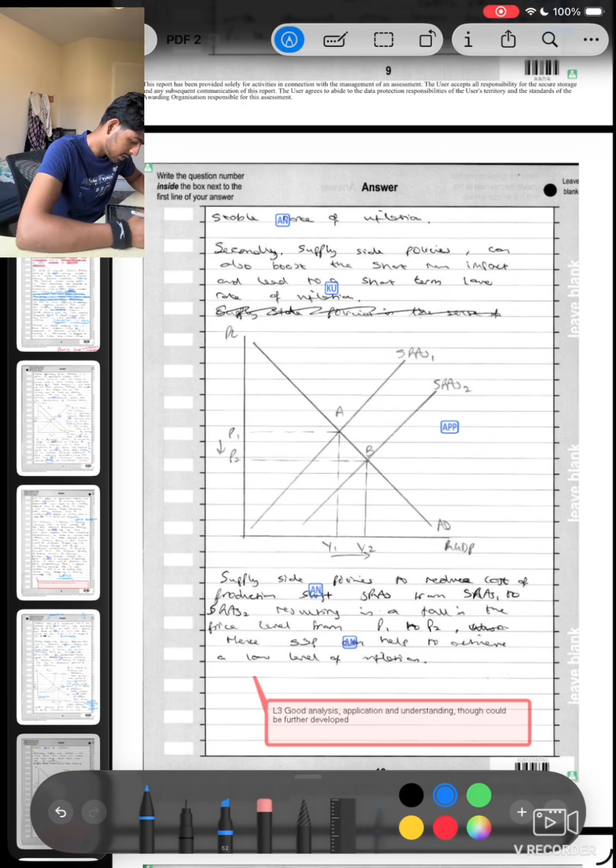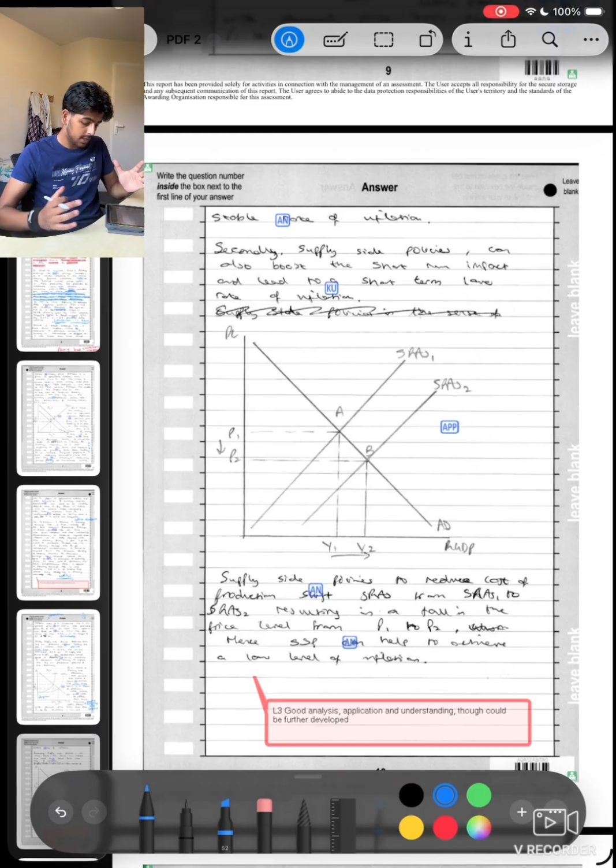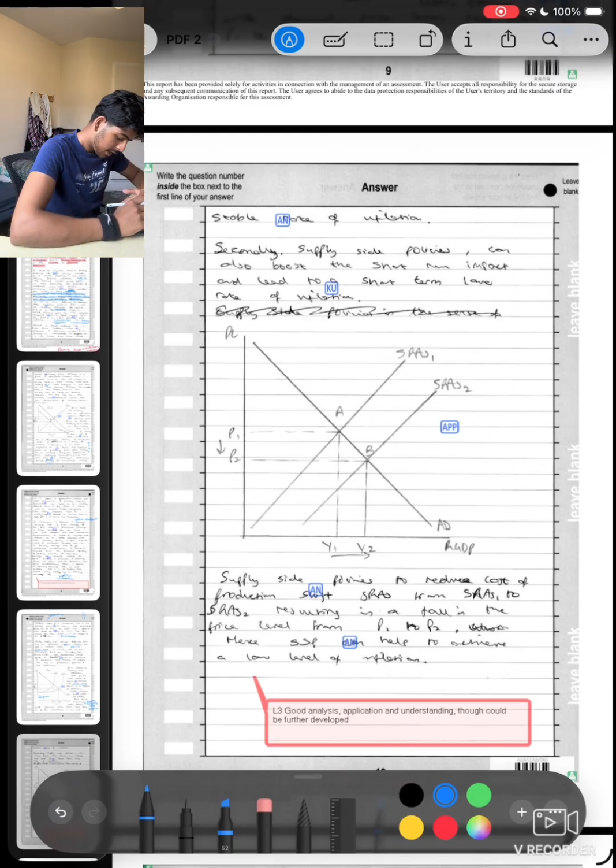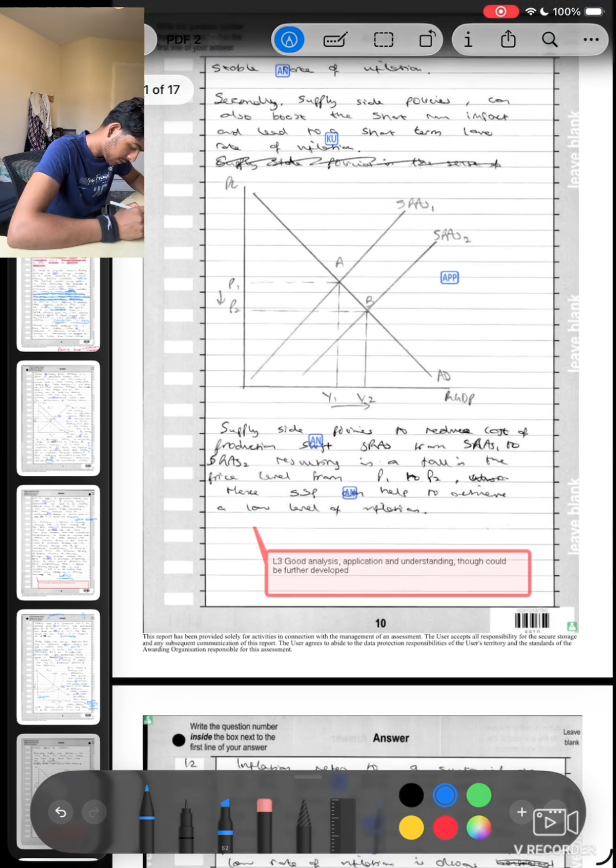Secondly, supply side policies can also boost the short run impact and lead to a short term lower rate of inflation. Simple, nice point there and a diagram. Supply side policies to reduce the cost of production shift SRAS from SRAS 1 to SRAS 2, resulting in the fall of price level from P1 to P2. Hence, SSPs can help achieve a low rate of inflation.